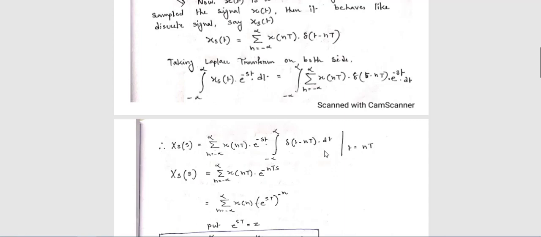Now again, you have one impulse function, so you have to check when this impulse function is valid. This function is valid only when small t is equal to n times capital T. If you put small t equal to nT, then it becomes delta 0. So what is the value of delta 0? It is 1.